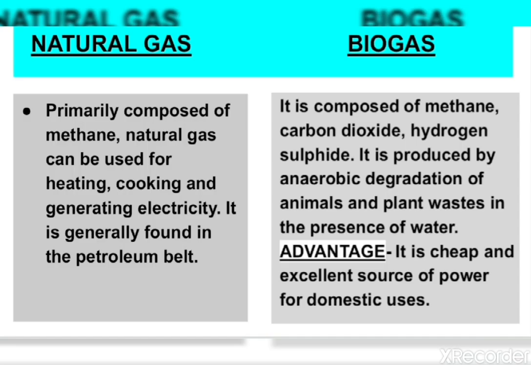Our next question, differentiate between natural gas and biogas. In the natural gas you will write, primarily composed of methane, natural gas can be used for heating, cooking and generating electricity. It is generally found in the petroleum belt. And in the biogas you will write, it is composed of methane, carbon dioxide, hydrogen sulphide. It is produced by anaerobic degradation of animals and plant waste in the presence of water. In the advantage, it is a cheap and excellent source of power for domestic purposes.